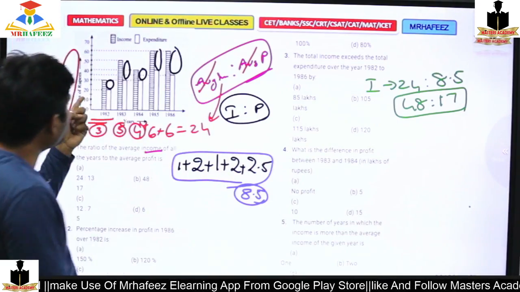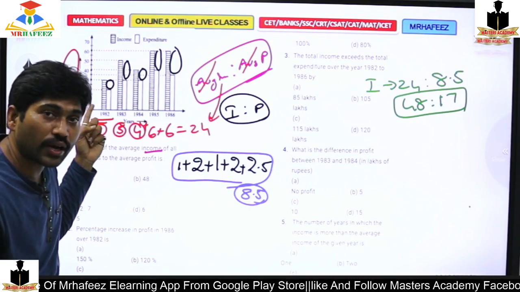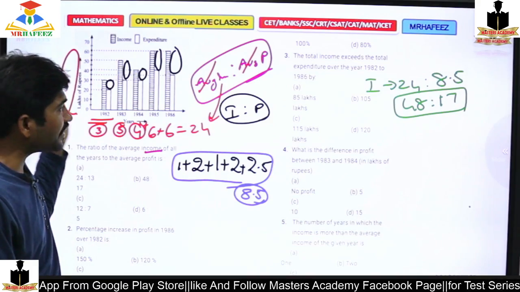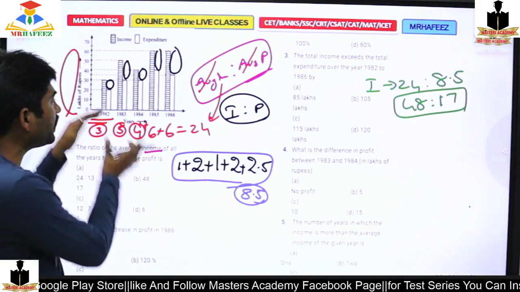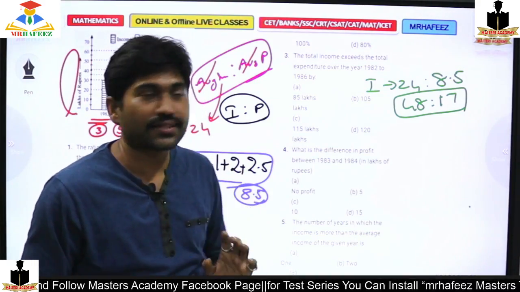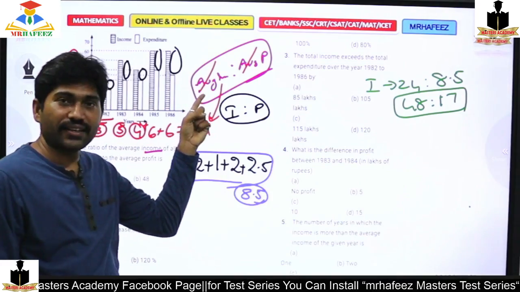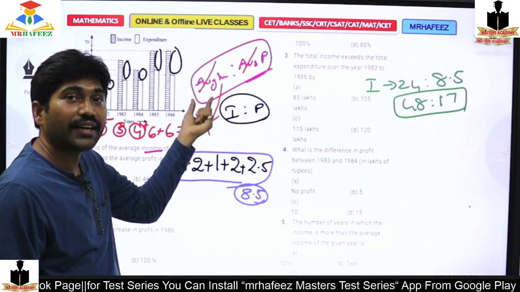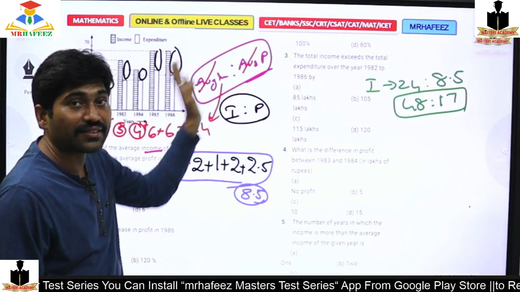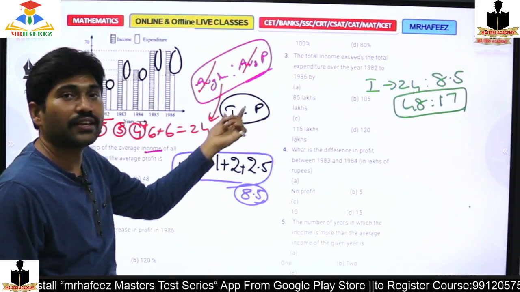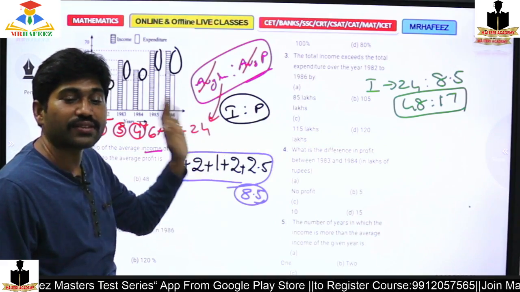What my intention is, you are otherwise going through all the big numbers. Suppose it is not 20, if it is 200 or 2000 or 2 lakh. If it is like that, again please take only the bricks. Then you will get the results much faster. Rather than calculating the average, better to calculate just the income and profit, and the average will automatically get cancelled. Income and profit ratio is enough to calculate.